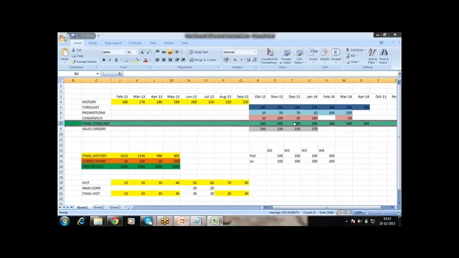We are going to write a macro. So this is going to be calculated as A plus B plus C. This is our final forecast, and we are going to push this to ECC or SNP. And we can populate the sales orders, and we can compare the sales orders also.